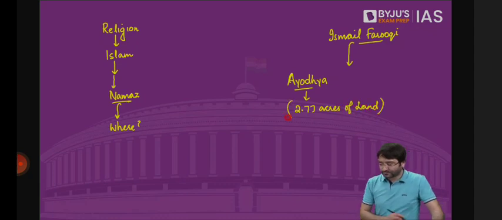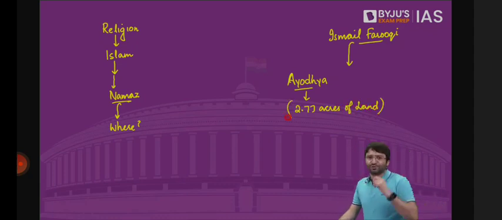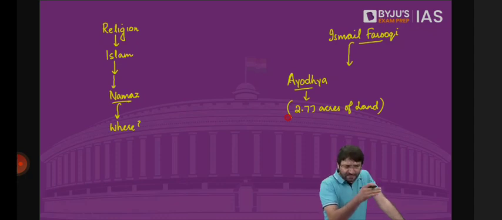2.77 acres of land on which Babri Masjid stood, which according to various experts was constructed by Mir Baqi, who was the military general of Babur, the Mughal emperor. But there were also others who said that this Babri Masjid was constructed by demolishing the Ram temple. And ultimately in 1992, this Babri Masjid was demolished.